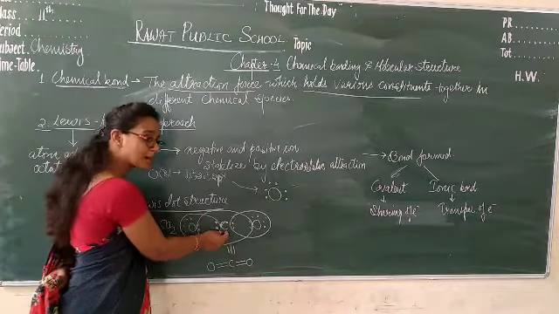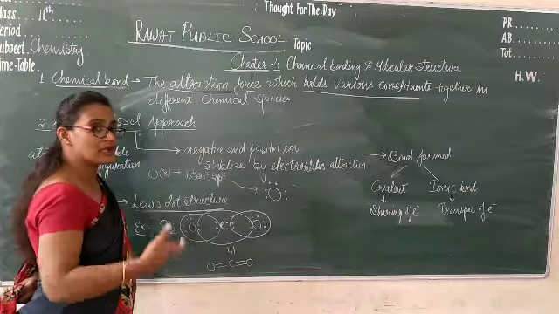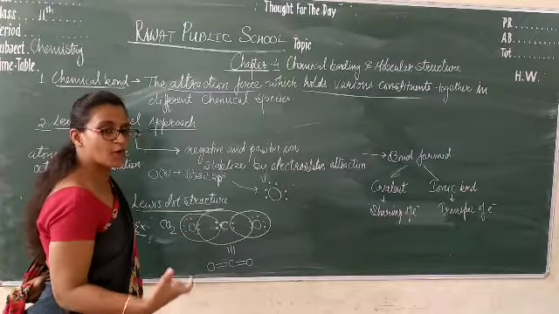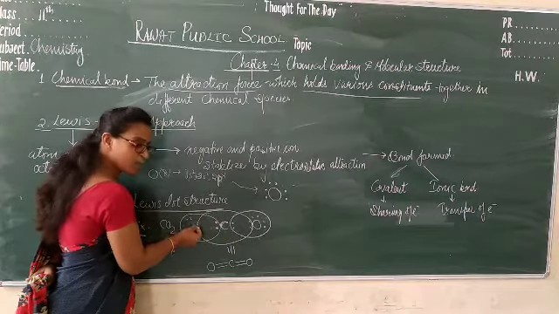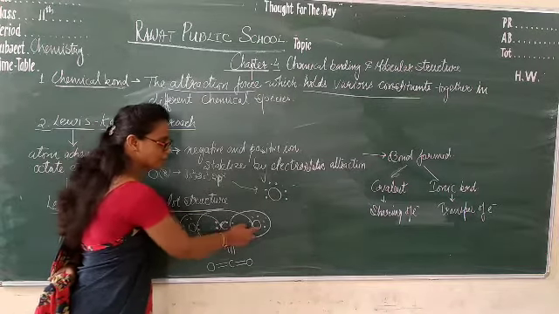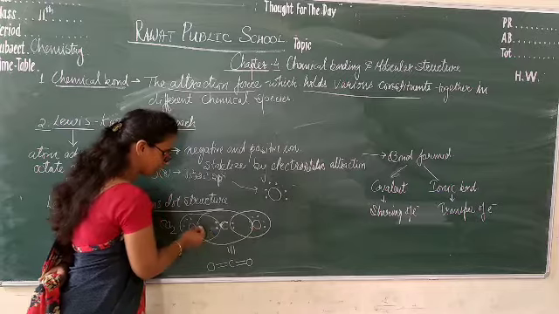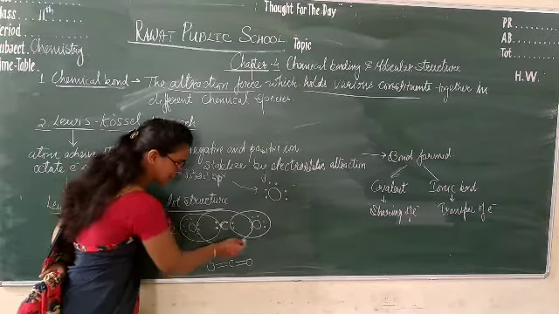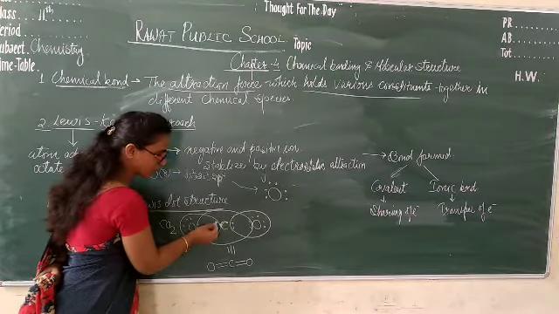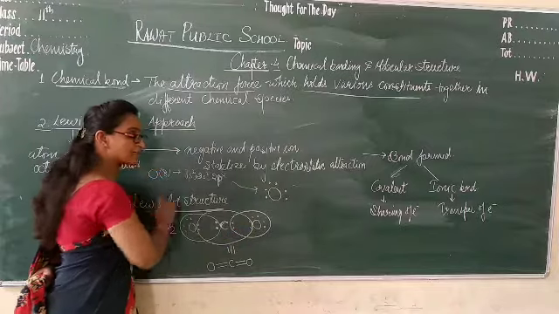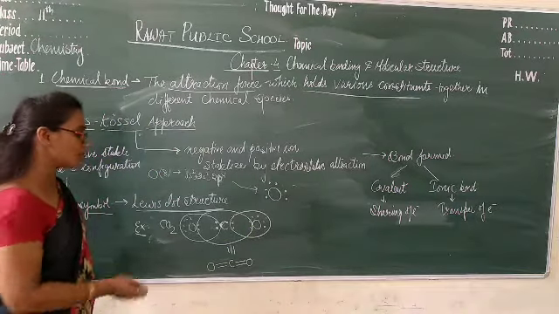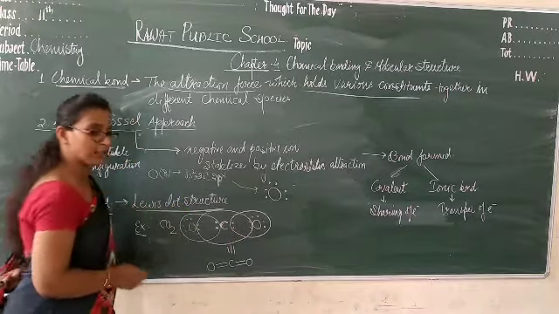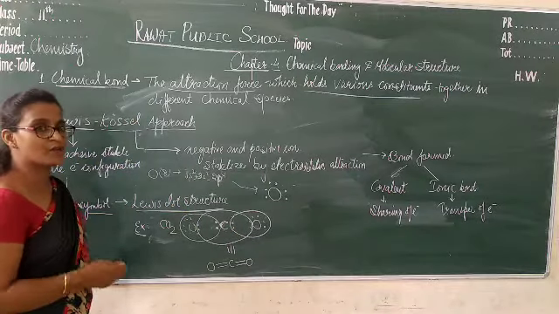Now what does carbon do? Carbon also says, I want 4 electrons. So it takes 2 electrons from this oxygen and 2 electrons from the other oxygen. In this circle you can see 1, 2, 3, 4, 5, 6, 7, 8. It means every element of this compound has a complete octet, a complete electronic configuration.